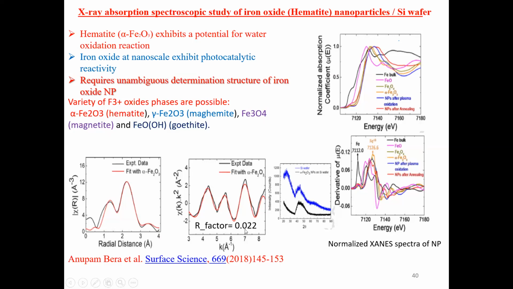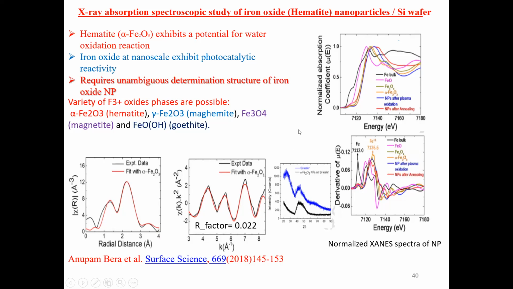To ascertain this, we did EXAFS, so that we can say unambiguously that it is present in hematite. We took all the 3-4 standards and simulated the spectra for them, all of which are in +3. Then this is the plot of the experimental data versus alpha Fe2O3, and you can see it is very well fitted, and the radial distribution function is well fitted to the experimental data.